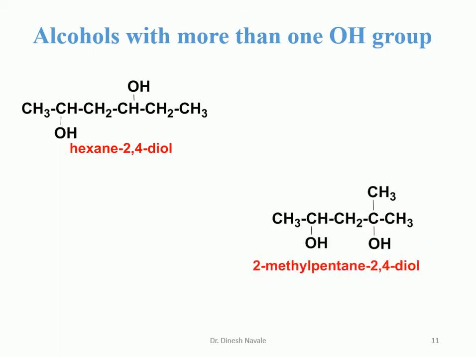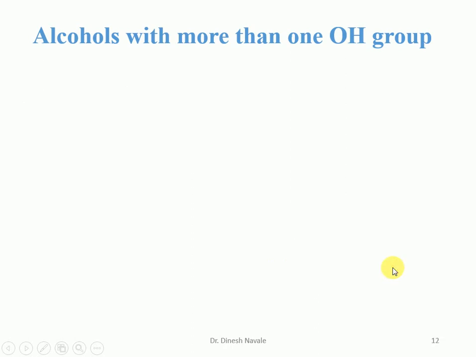So the next molecule is one in which we have to give the lowest possible number to the substituent. So there are 2 substituents, methyl and OH on this carbon. So numbering should start from the right hand side. It is carbon number 1, 2, 3, 4, 5. So it is a pentanol. 2 OH are there, so it is a pentane diol. And the position of the OH is carbon number 2 and carbon number 4. So it is pentane-2,4-diol, and methyl is also a substituent at carbon number 2, so it is 2-methylpentane-2,4-diol.